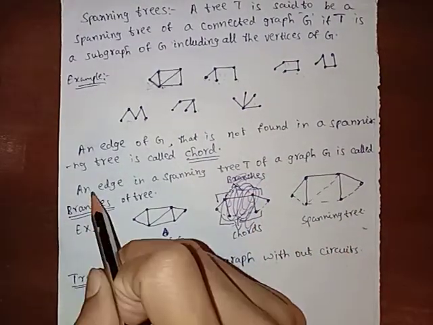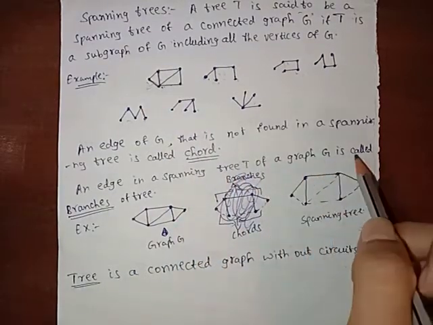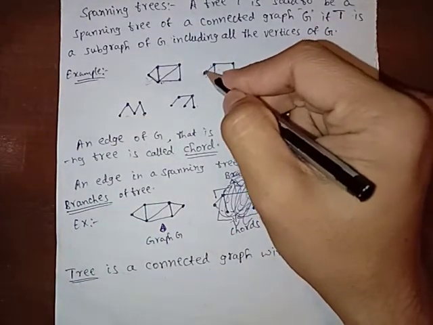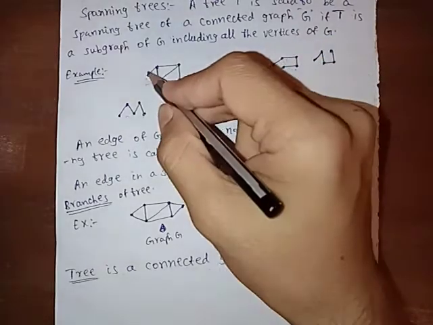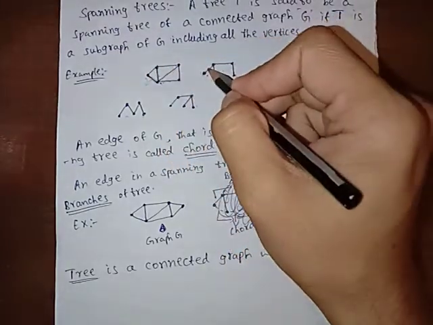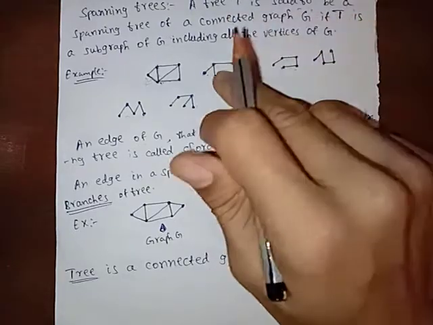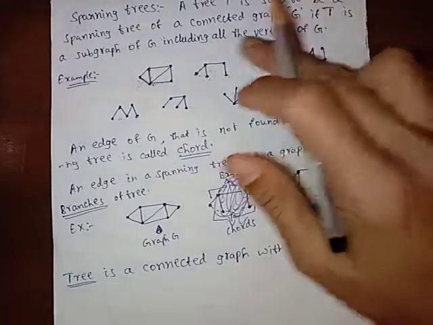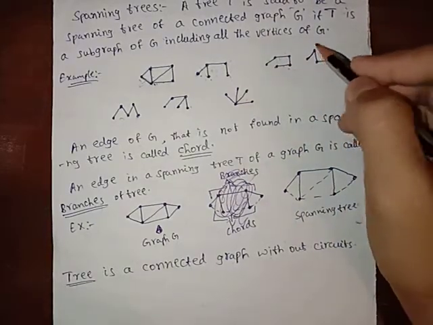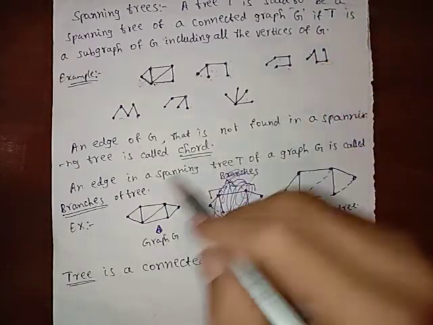And what are branches? An edge in a spanning tree T of a graph G is called a branch of the tree. This is an edge in a spanning tree, and this is also in the parent graph. So this is called a branch of the spanning tree. This and this are branches of this spanning tree. If we consider this spanning tree of this, then these are the branches of the spanning tree. Similarly, if we consider this, these are branches of the spanning tree.